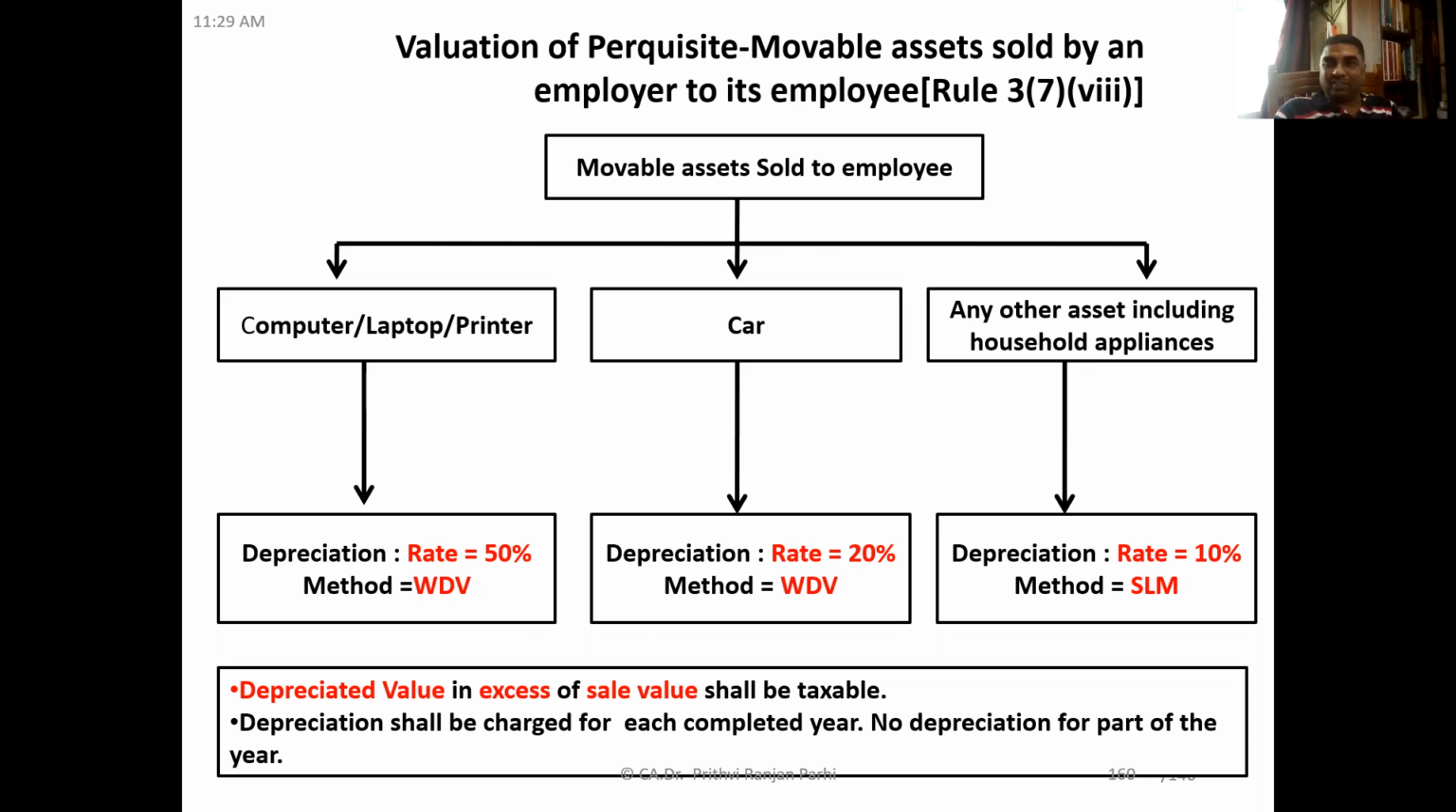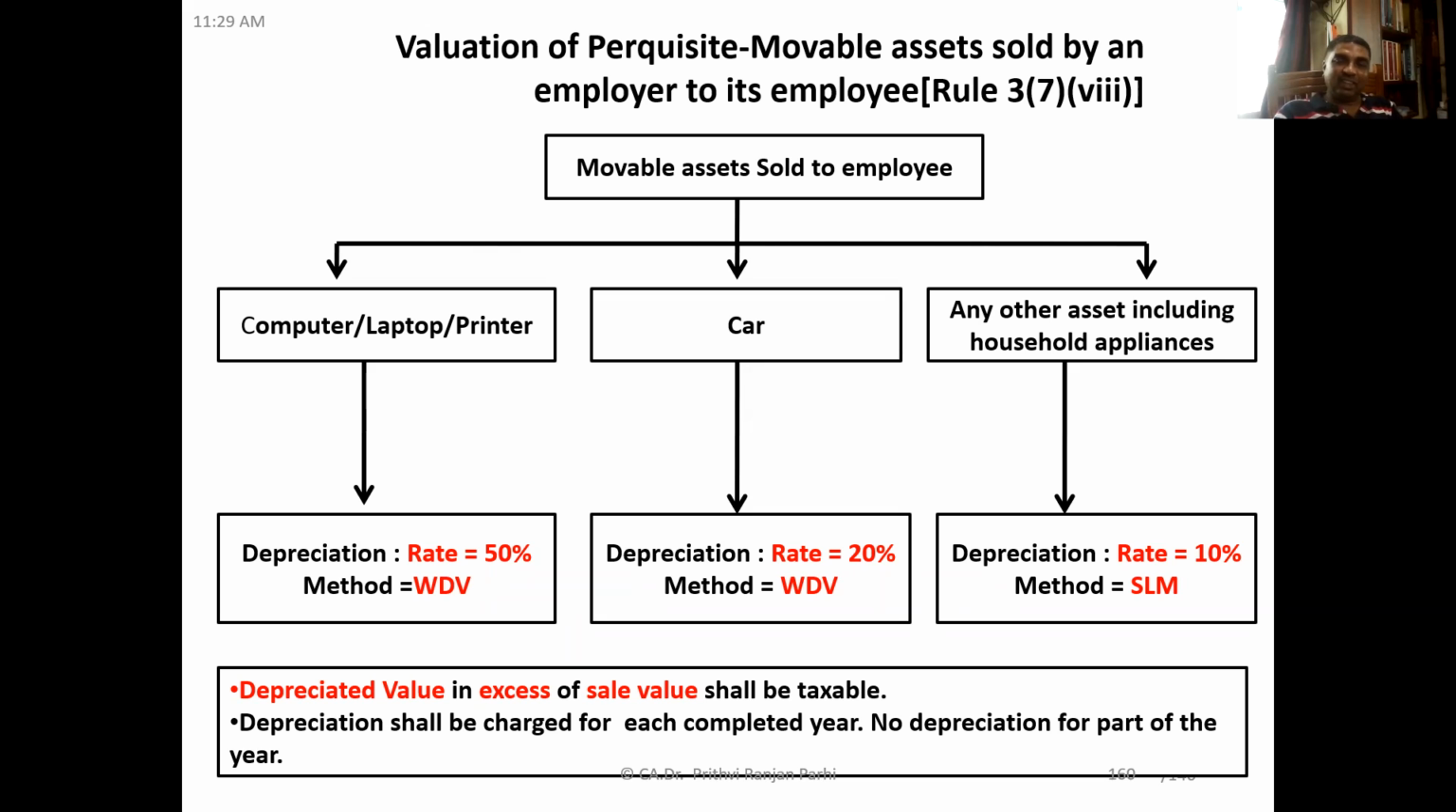So let us say in the first year the car value is 10 lakh, so 20% will be reduced. So next year it will be 8 lakh. On 8 lakh, 20% will be applied. So 1,60,000 will be the depreciation. So like this is called written down value. So for a car, 20% depreciation will be charged on written down value.